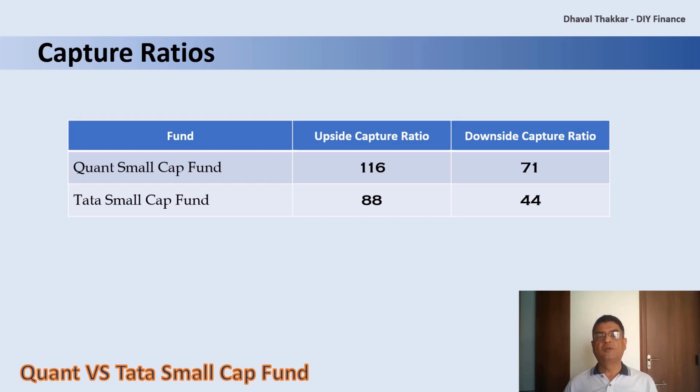On comparing for both the funds, the upside and downside capture ratio, the upside capture ratio for Quant is quite good, whereas the downside ratio is okay. For Tata Small Cap, the upside capture ratio is quite poor, whereas downside capture ratio is good. It has generally been observed that funds with better upside capture ratios tend to perform better in bull markets, whereas funds with good downside capture ratios have a better downside protection in the bear markets. So now let's see what investors should do.